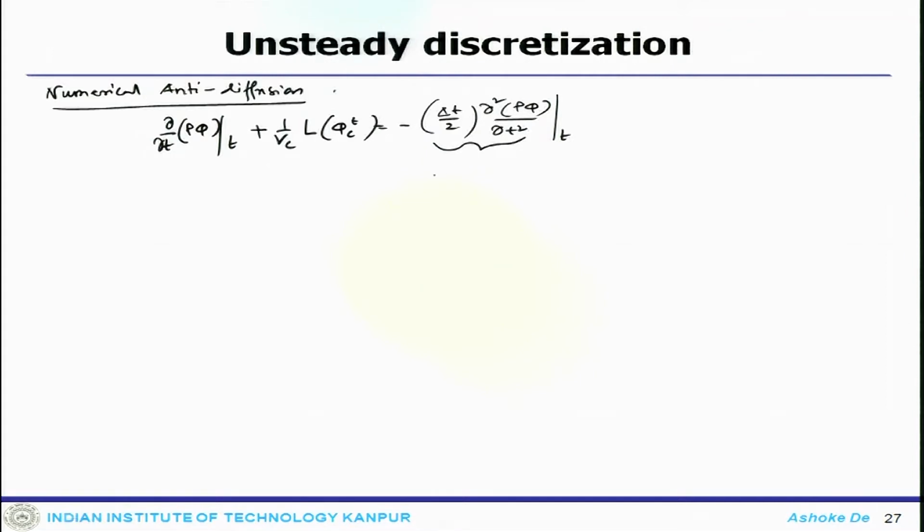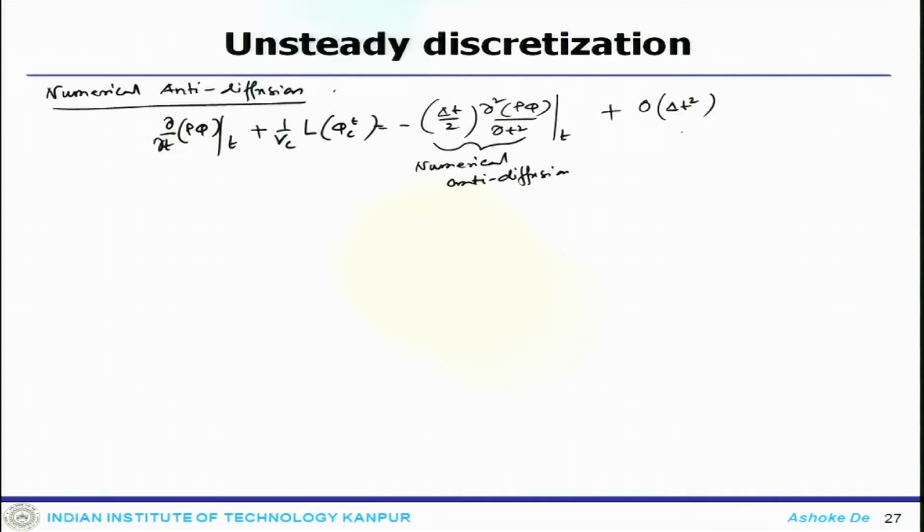So, the equation becomes like del t of rho phi at t plus 1 by V c L phi c at t equals minus delta t by 2 del 2 rho phi by del t 2, which is the numerical anti diffusion term, plus order of del t square.